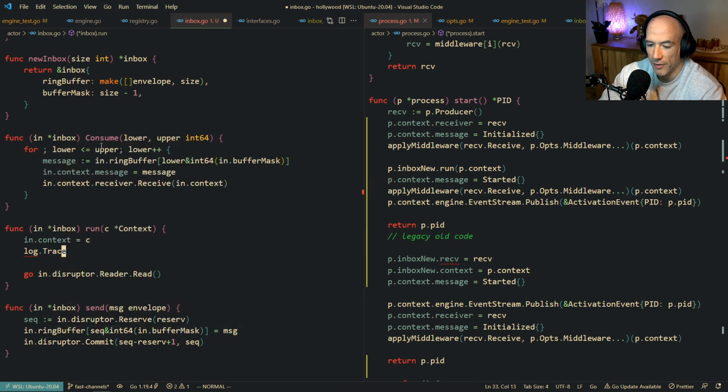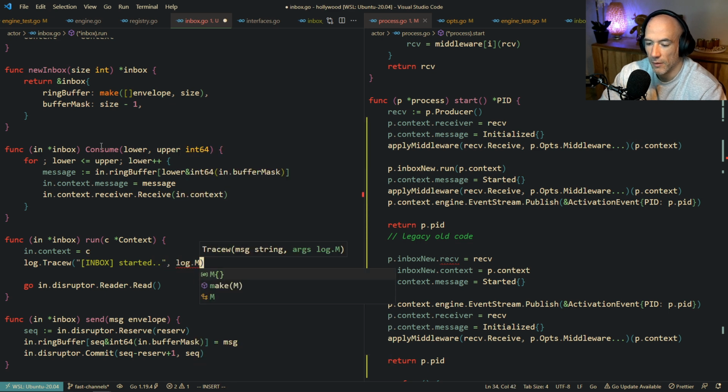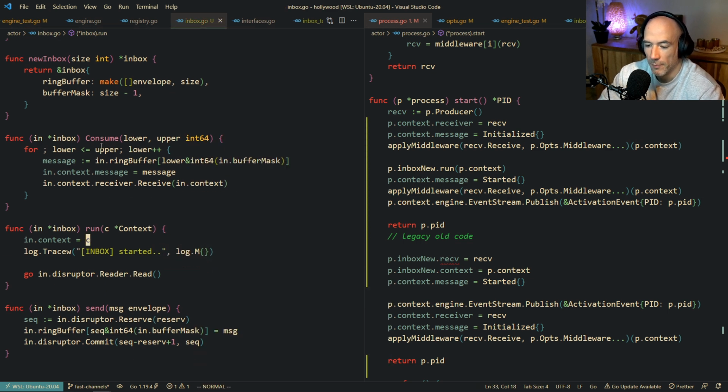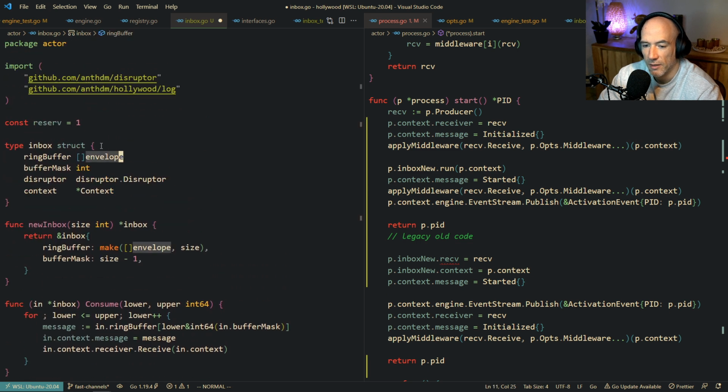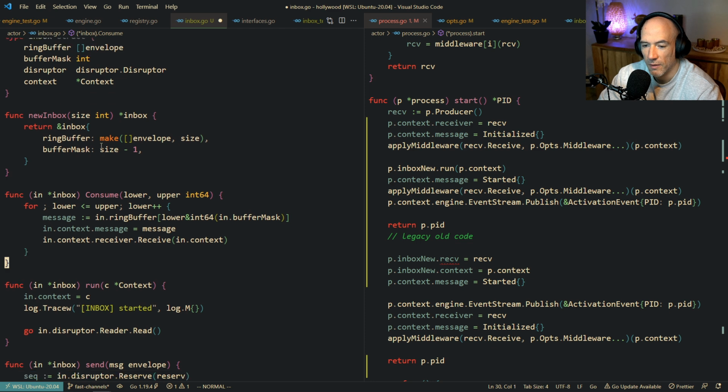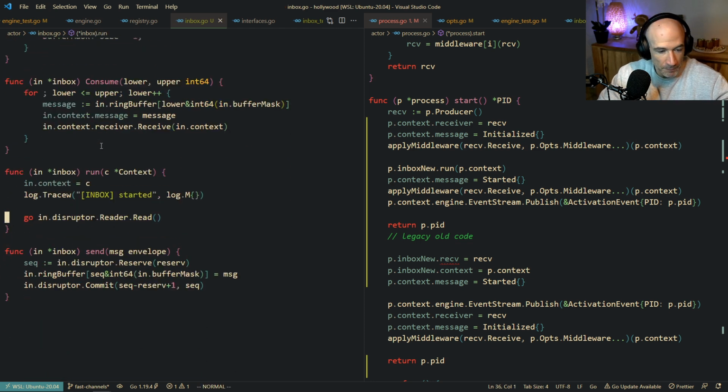I'm going to do a trace. Inbox. I don't know what the size is. Do I know what the size is? No clue. Doesn't matter. So I'm going to start the inbox. Set the context.